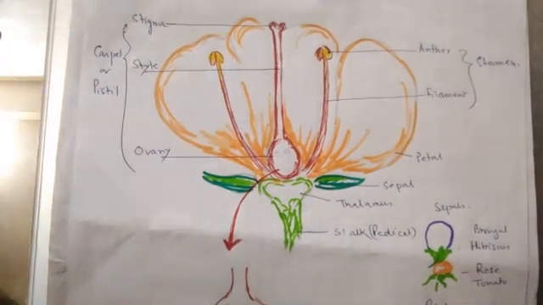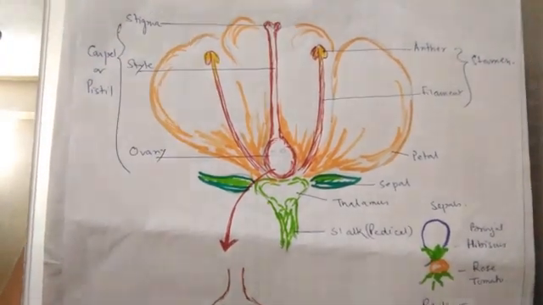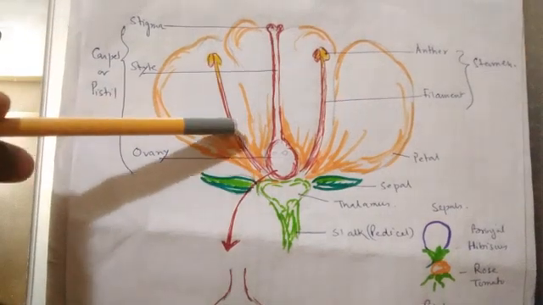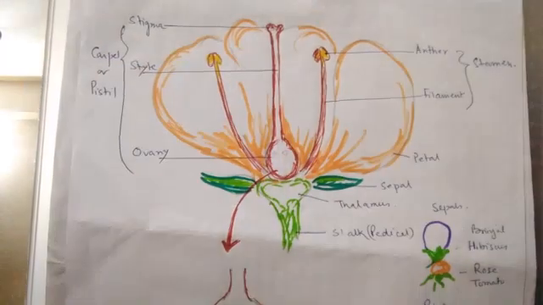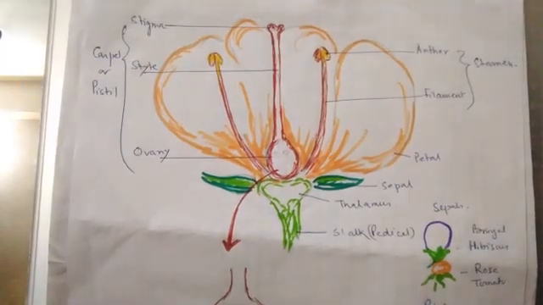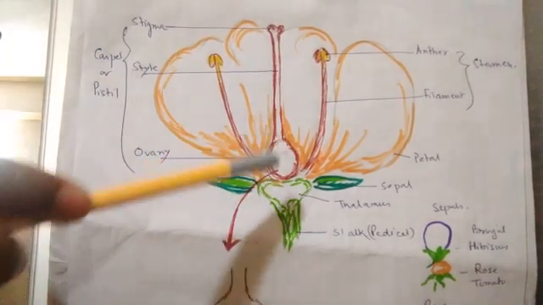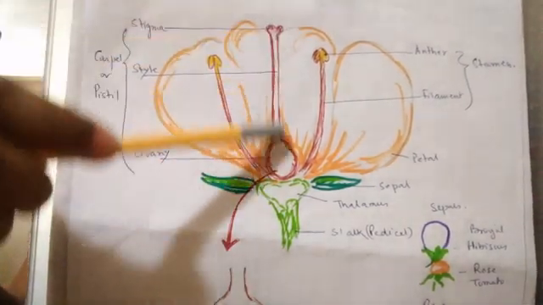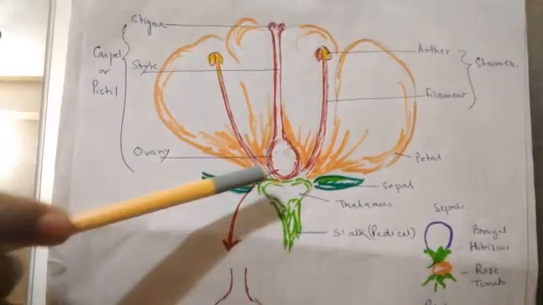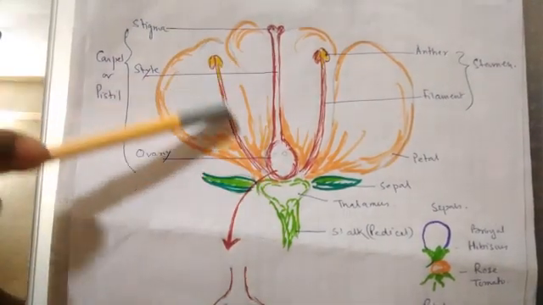Clear? Now another question is, do all flowers bear all the reproductive whorls? No. It is not that all flowers will bear the stamens as well as the pistil. Pistil is the female reproductive part of the flower, and stamens are the male reproductive part.